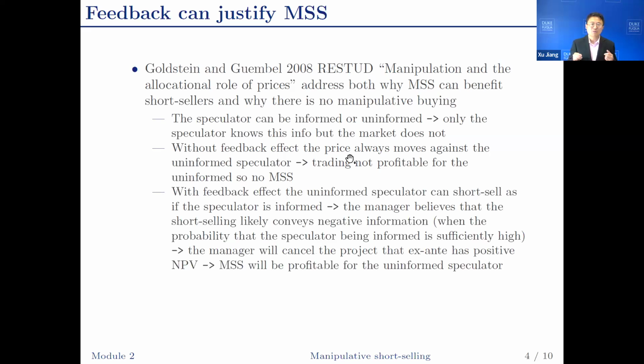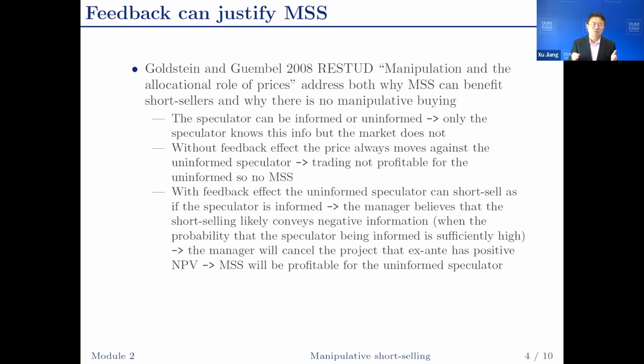With feedback effect, however, the uninformed speculator can find short selling optimal. The reason is the manager does not know whether the speculator is informed or not. So when the probability that the speculator is informed is sufficiently high, the manager would believe that for negative or sufficiently low order flow, it likely conveys negative information. So the manager is going to cancel the project that ex-ante has positive NPV.